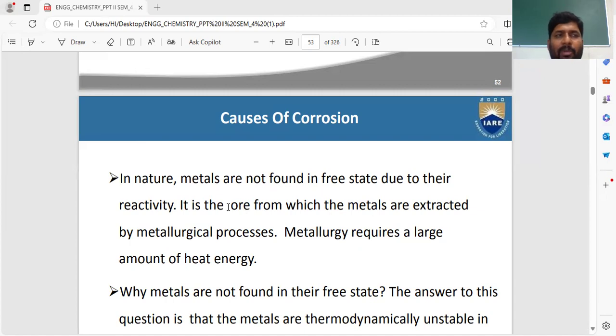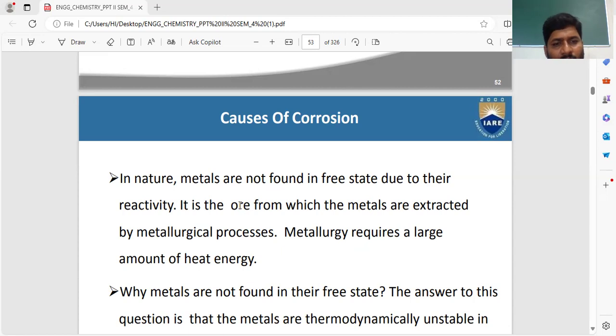Ore means it is a combination of metal oxide. Suppose we want to extract iron, we want to get pure iron metal, but we can't find pure iron metal in nature due to its reactivity. Because of their high reactivity and low stability, it is in the form of ore. This ore is nothing but a combination of metal oxide.